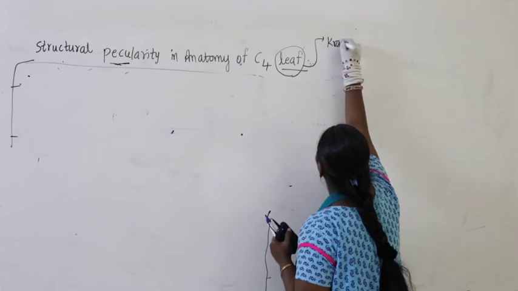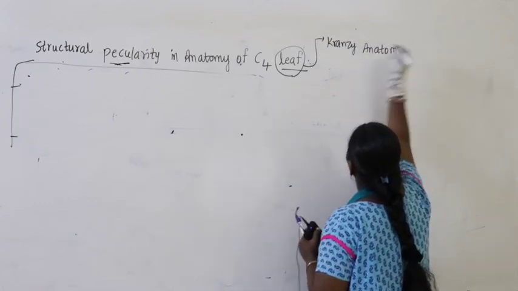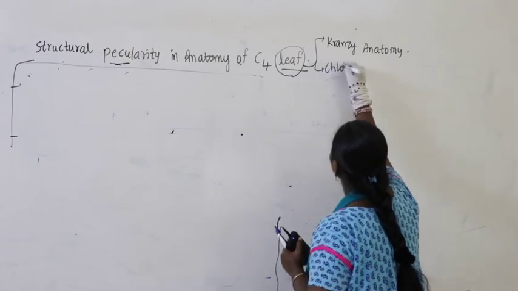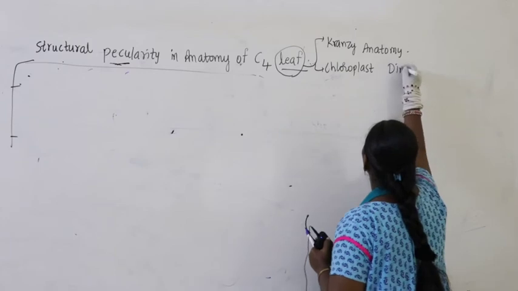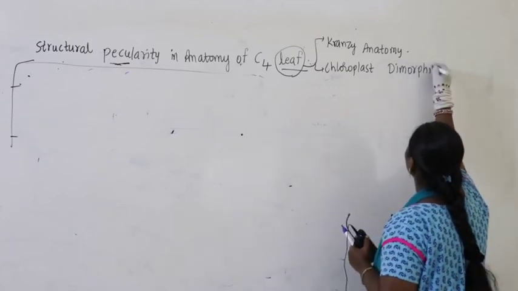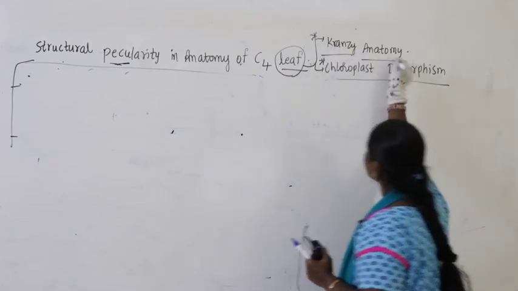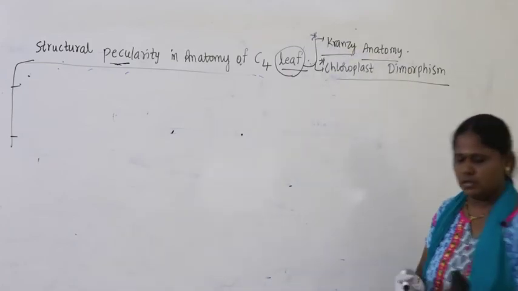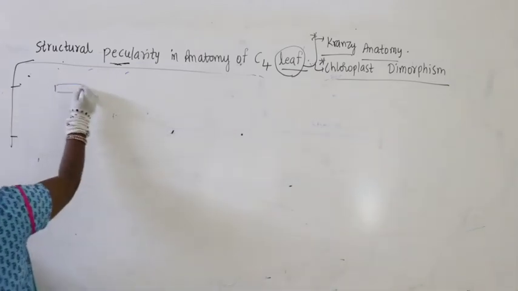One is Kranz anatomy, the other one is chloroplast dimorphism. These two are structural peculiarities. Now let us draw the structure of the anatomy of the C4 plant.